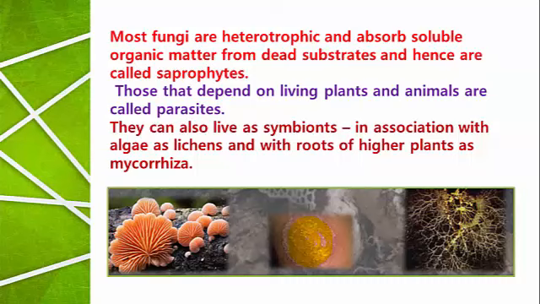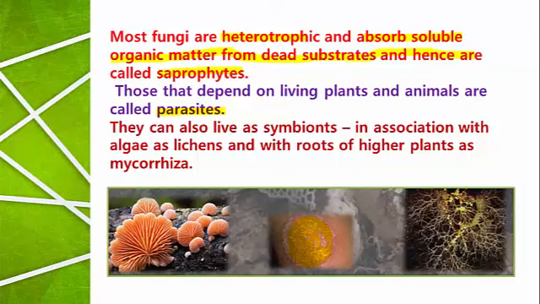Most fungi are heterotrophic and absorb soluble organic matter from dead substrates, hence called saprophytes. What is the meaning of saprophyte? There is a difference between saprophyte and parasite. Both of them are two different groups of organisms.